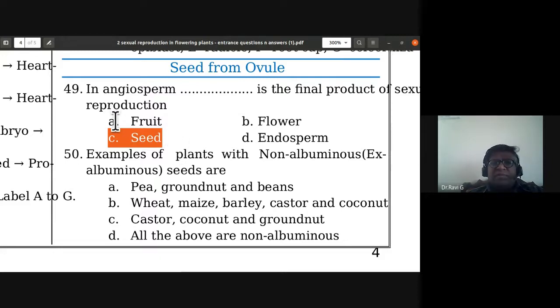Even fruit is a final product, but it does not help in continuity of the progeny. Seed helps in continuity of the progeny, and the first final product of sexual reproduction is formation of seeds. After fertilization, the ovary wall develops to form fruit, but they do not undergo any sexual reproduction. It is only in the ovule that sexual reproduction takes place. So seed is the final product of sexual reproduction.